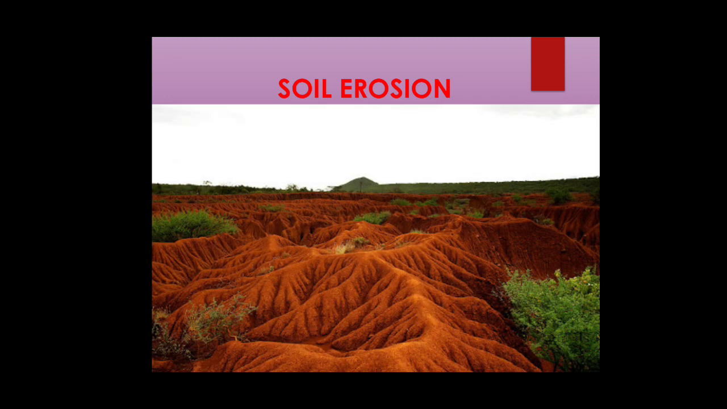Next, this is an example image that shows you the ill effect of soil erosion. Due to soil erosion, this particular area will not be able to support good crops, or even forest, shrubs and herbs to be grown.